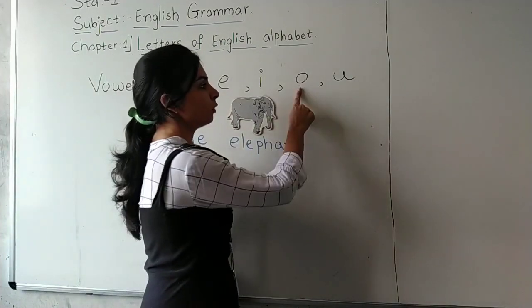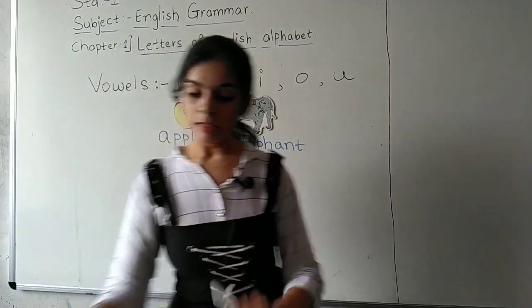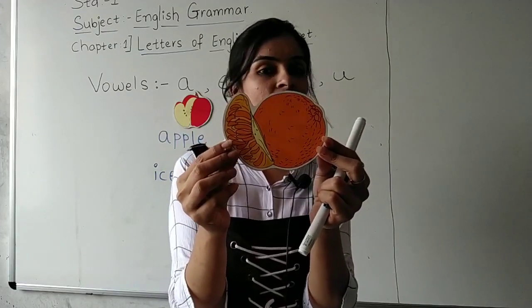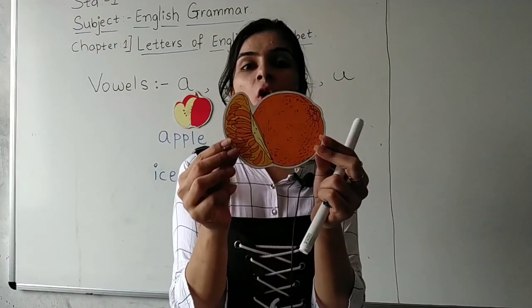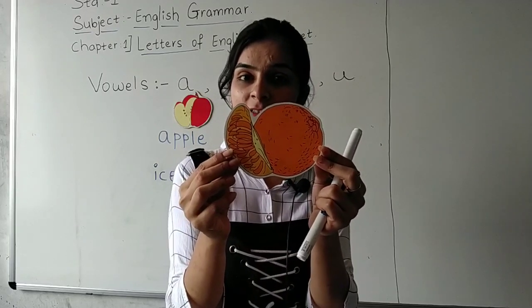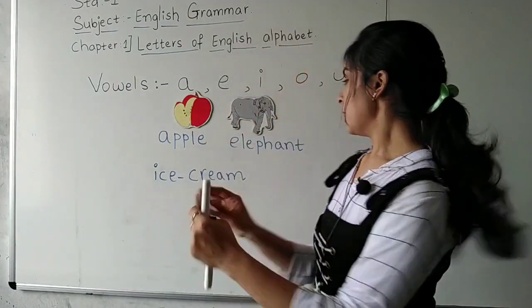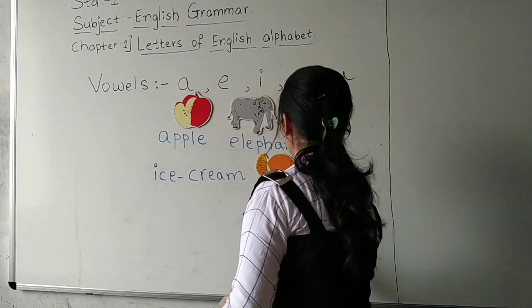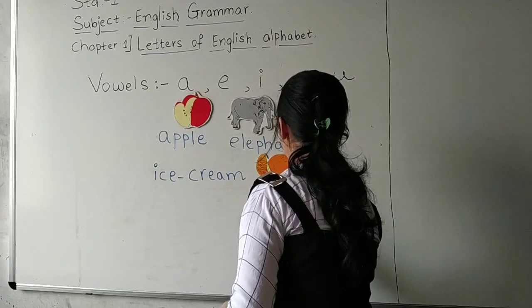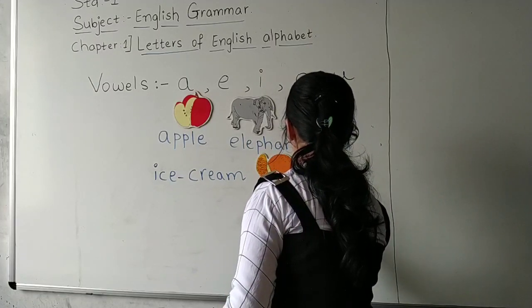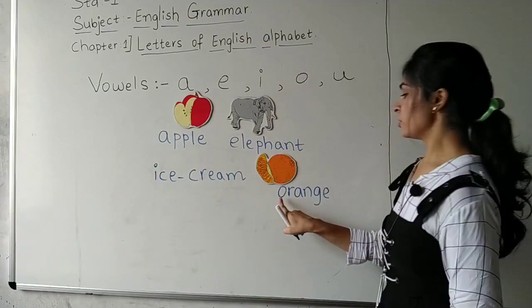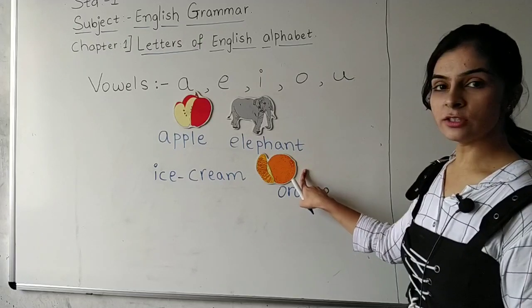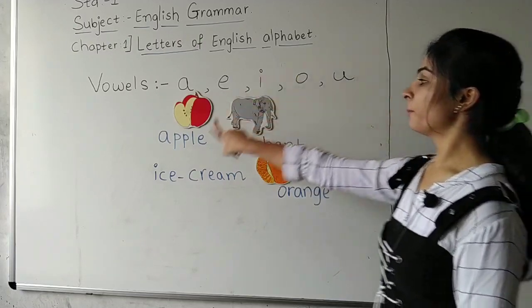Next, which letter? O. So, can you look at this, students? Which fruit is it? Look at this fruit. ये कौन सा fruit है? Which one? Orange. Everyone likes tasty, tasty oranges. Yes. So, let me stick this here. Healthy, healthy and tasty orange. Okay. So, what is the spelling? O-R-A-N-G-E. Orange. Okay, students, starting with O.